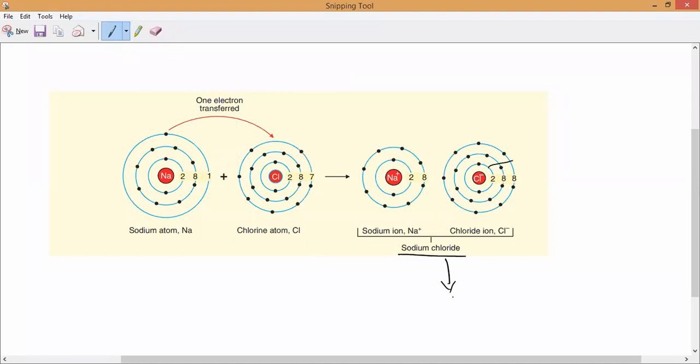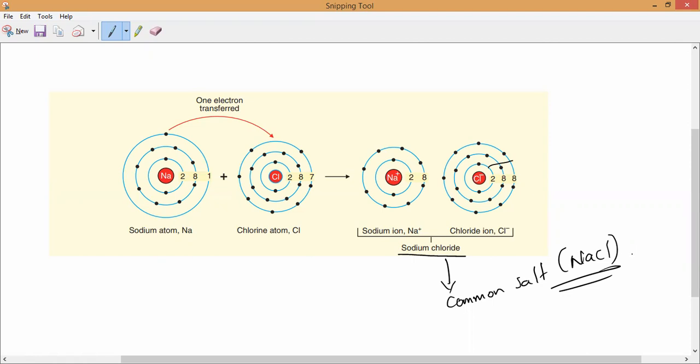What is this called? We can also call it common salt. Common salt, which we used to call sodium chloride, NaCl. So this is the formation of NaCl. Any doubt, guys? Please respond to me. Clear? No, sir.